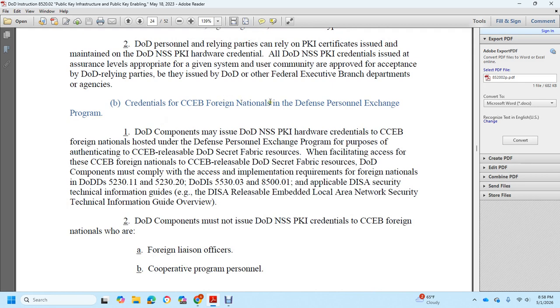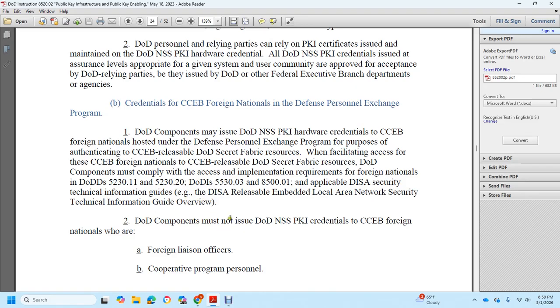Credentials for the CCEB foreign nations, the National Defense and Personnel Exchange Program, and the DoD component of the DoD NSS public key infrastructure hardware credentials are hosted by the Department of Defense Personnel Exchange Program for the purpose of authentication. CCEB releases DoD Secret Fabric resources. When facilitating access, CCEB foreign nations, CCEB releases DoD Secret Fabric resources. The DoD components must comply with access implementation requirements: Foreign Nation Department of Defense Directives 5230.11 and 5230.20, Department of Defense Instruction 5530.3 and 8500.01, and the applicable Defense Information Systems Agency Security Technical Implementation Guide, the Releasability Embedded Local Area Network Security Technical Implementation Guide.